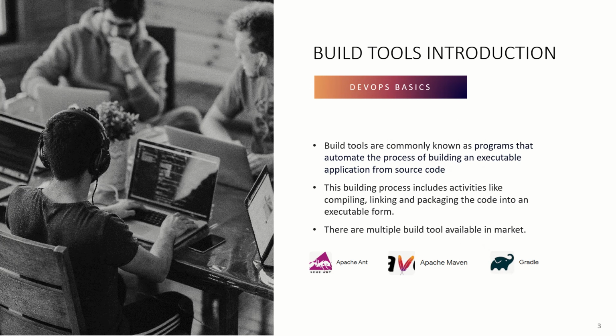Okay, so firstly, let's understand what build tools are. Build tools are commonly known as programs that automate the process of building an executable application from source code. The source code that is provided from the development team side cannot be directly deployed to your server. So in order to get it deployed to the server, we need to change it to an executable form. The build process converts your source code to the executable form, which can then be deployed to the server. This building process includes several activities like compiling, linking, and packaging the code, and then it will convert that code to an executable form.